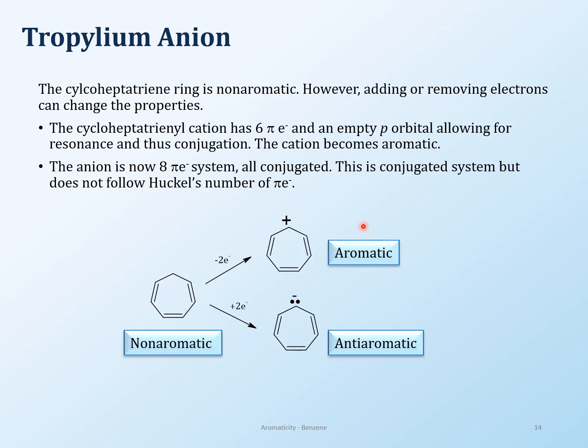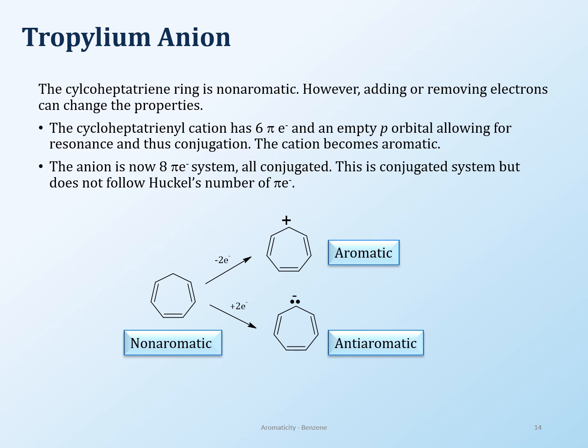This one here is about a 7-membered ring. So if you take a heptatriene, which looks like this, again, this is non-aromatic because you can see the sp3 carbon right here. I can add 2 electrons or remove 2 electrons. When I remove 2 electrons, I've created a space over here, and that positive charge means there are no electrons over there. So if there are no electrons there, I can go ahead and start doing